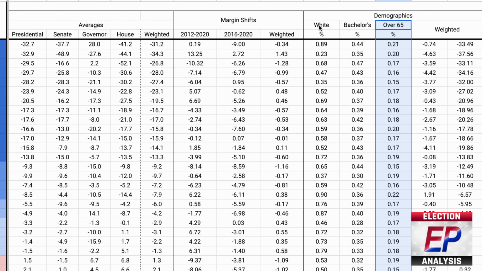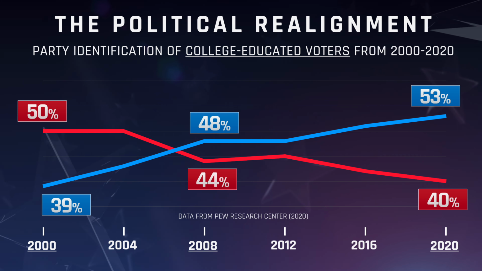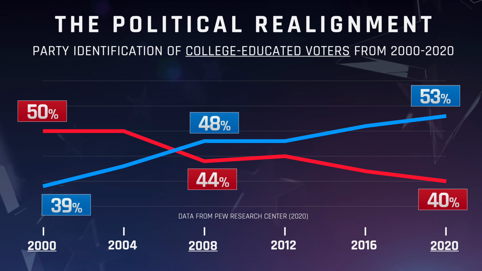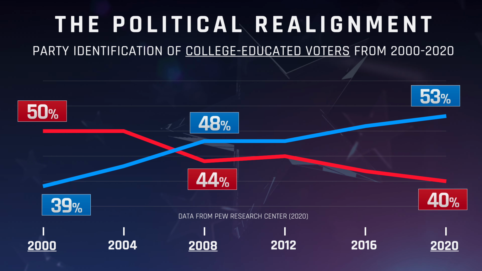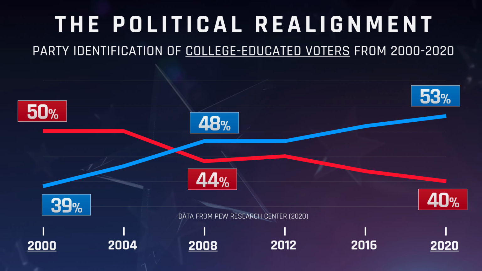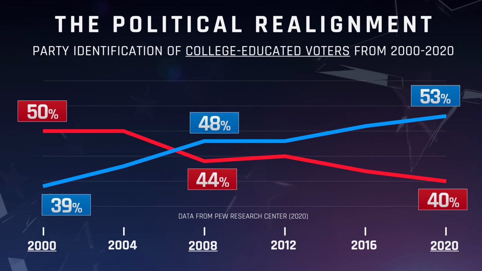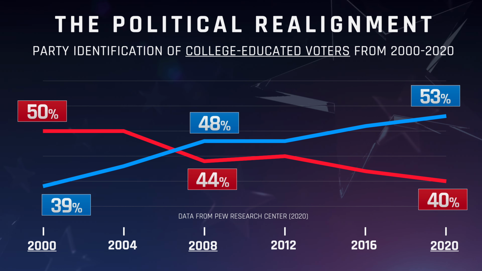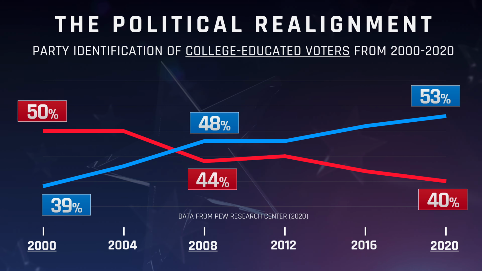Now, of course, you may be asking yourself, why are these the demographics you're including? Well, first of all, over the last decade, we've seen a major shift in both parties' electorates based on education. Throughout the second half of the 20th century, Americans without college degrees were more likely than university graduates to vote Democratic. But that gap began narrowing in the late 1960s before finally flipping in 2004, and then accelerating exponentially in the Trump era.